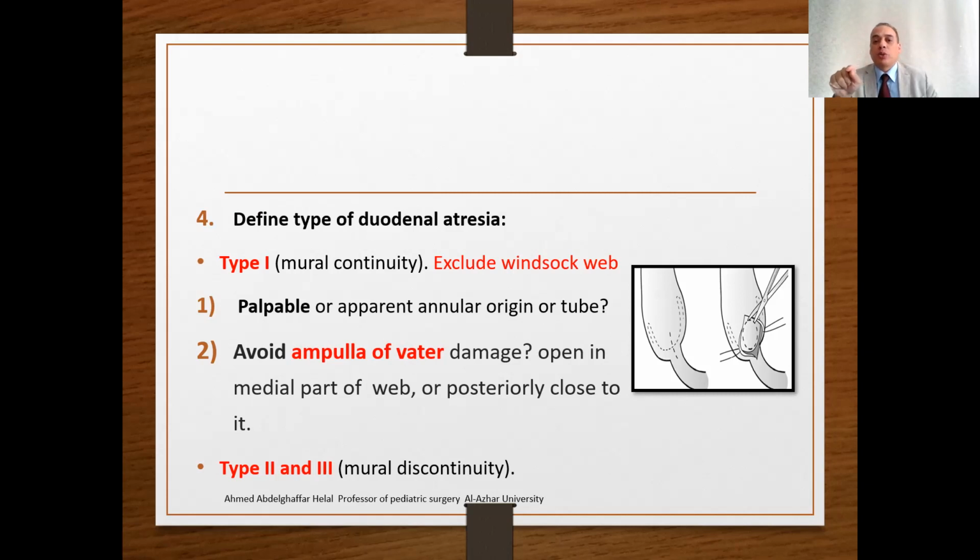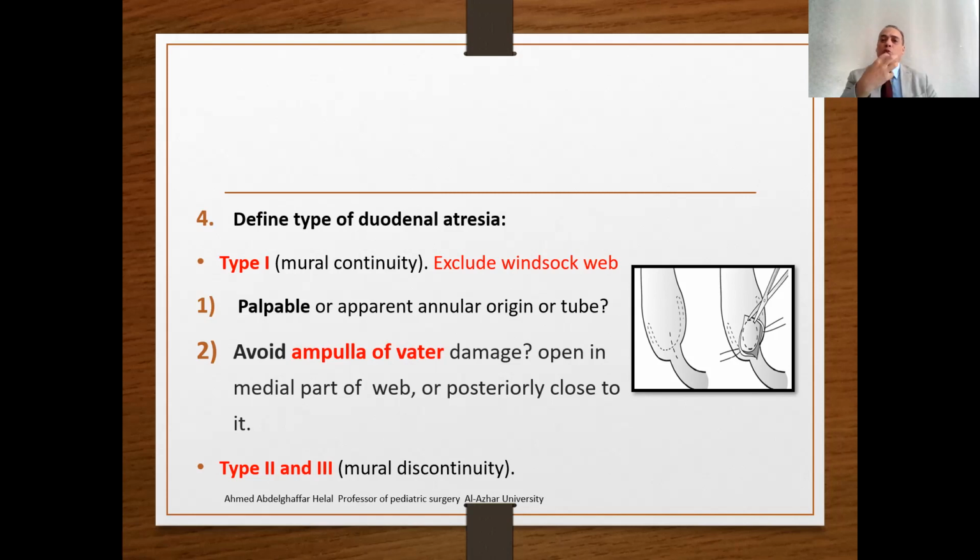In cases of windsock web, the dilated duodenum may be below the obstruction, so the anastomosis may be formed in error. So the surgeon must be very alert to, number one, palpate or look for the apparent annular origin of the diaphragm. If it is not apparent, or palpation does not feel this diaphragm, you can insert a nasogastric tube.